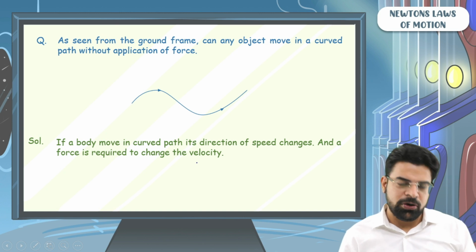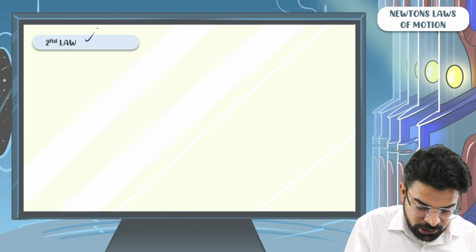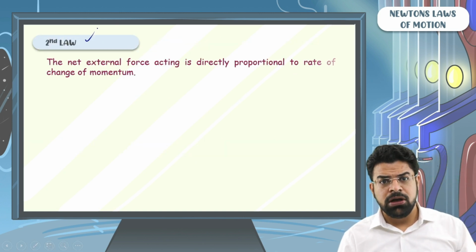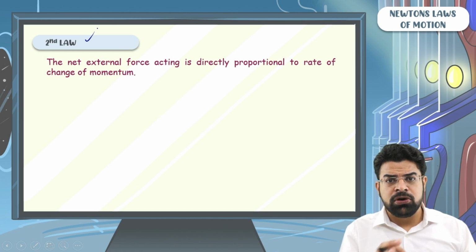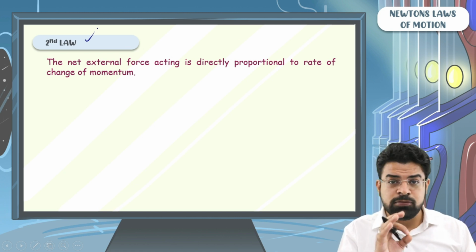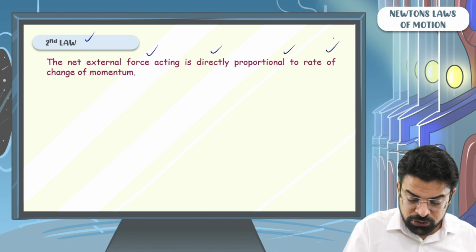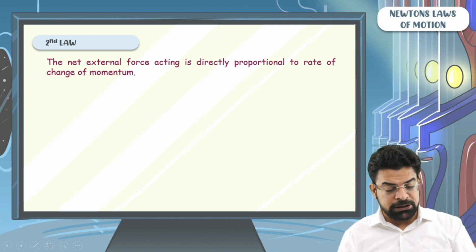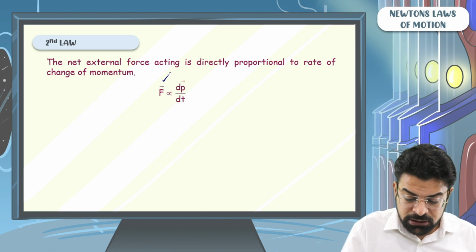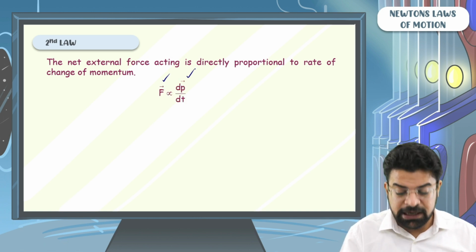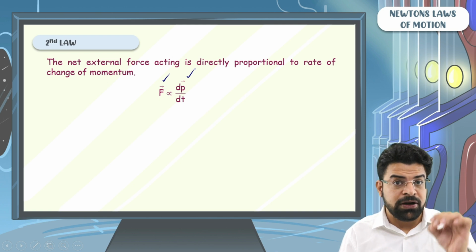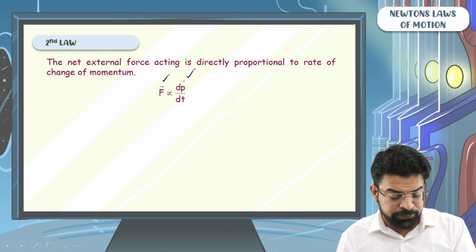Now let's talk about second law. The second law says that the net external force acting on a body is directly proportional to the rate of change of momentum with respect to time. So you can write the net force acting is directly proportional to dp by dt, rate of change of momentum with respect to time.